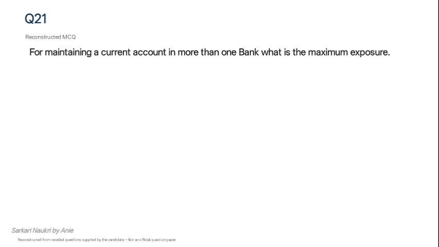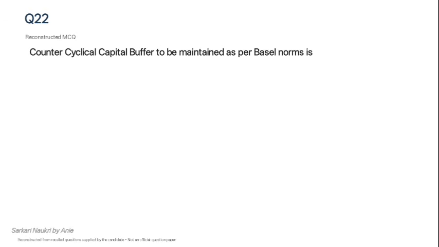The next question was, for maintaining a current account in more than one bank, what is the maximum exposure? Any borrowing firm having total exposure from the banking industry up to 5 crores can have any number of current accounts.